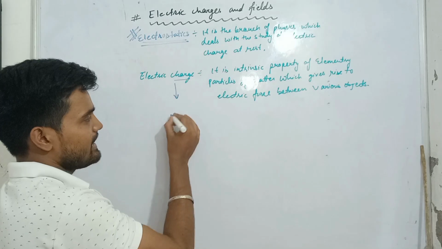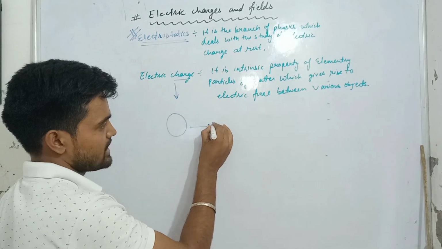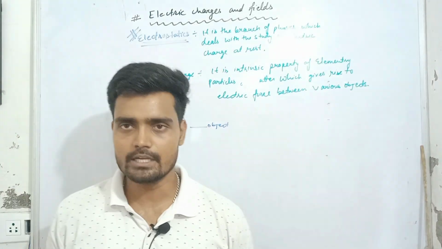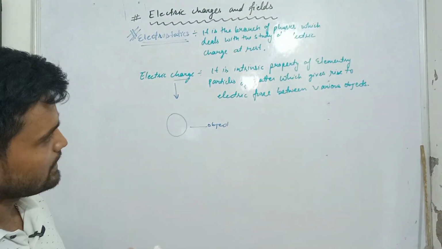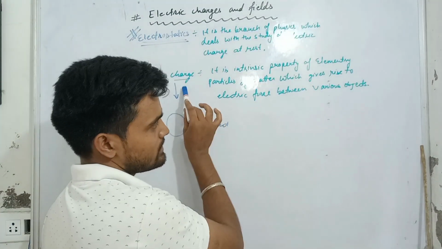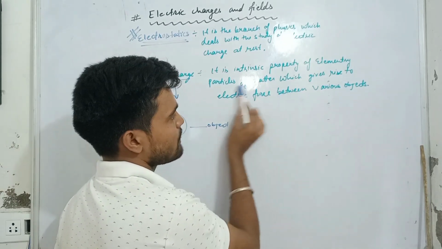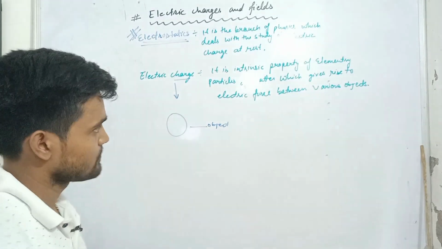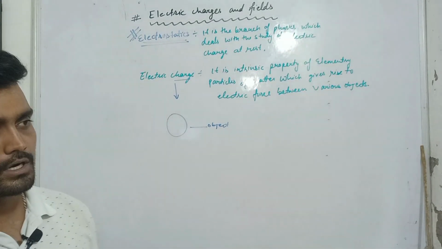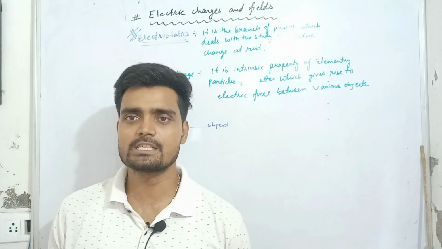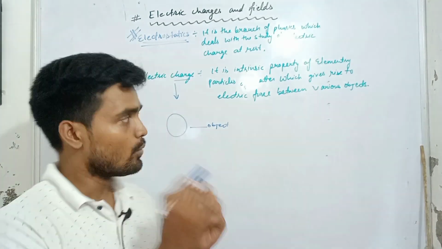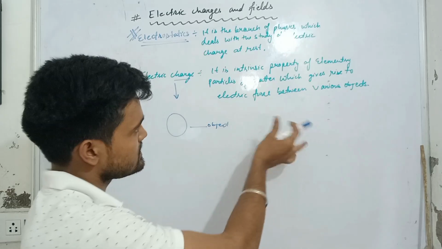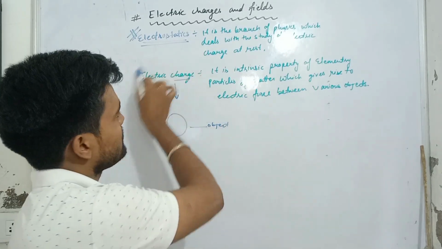If a body, a metallic body, contains a number of charges placed in it, then due to those charges various forces are developed when two different objects or bodies interact. Whatever forces can be experienced by two objects which contain a charge, that kind of interaction between two charged bodies is called an intrinsic property, that is called charge.